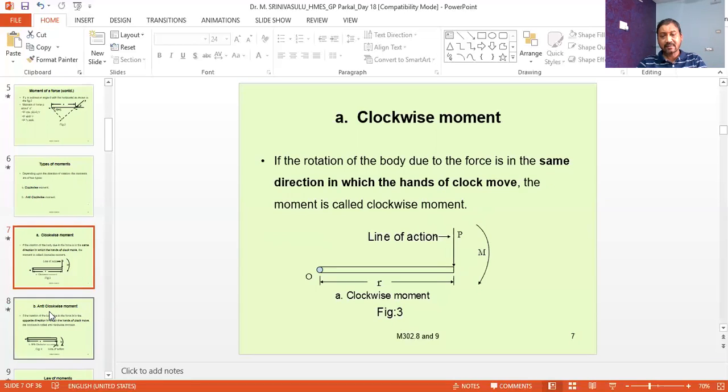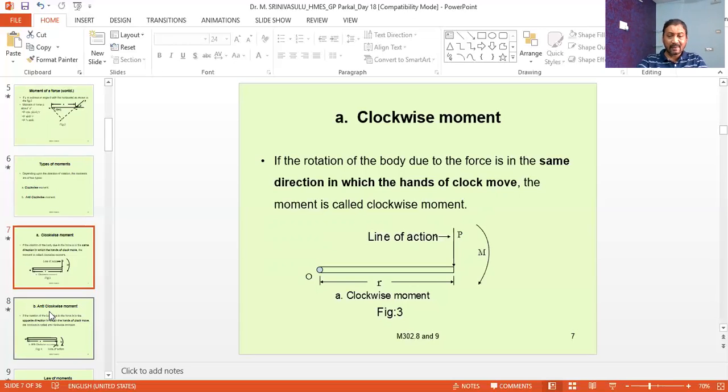So the force P acts vertically downwards. If we imagine it, due to the application of this force P, the body will try to rotate in the downward direction.